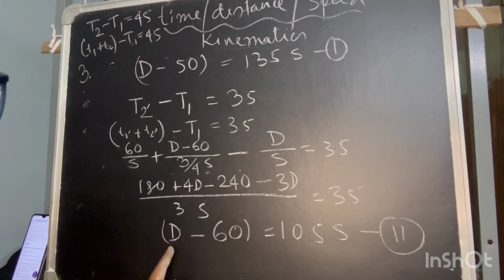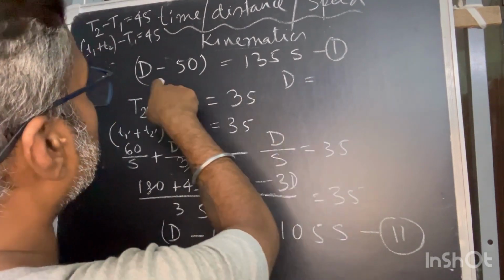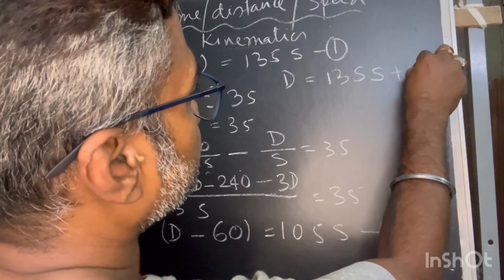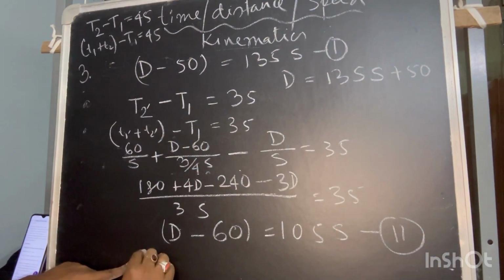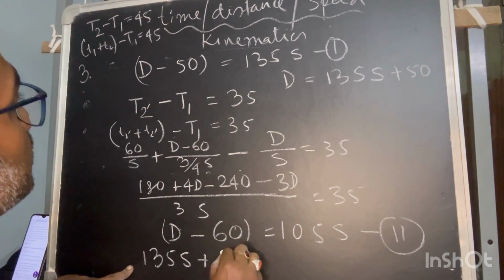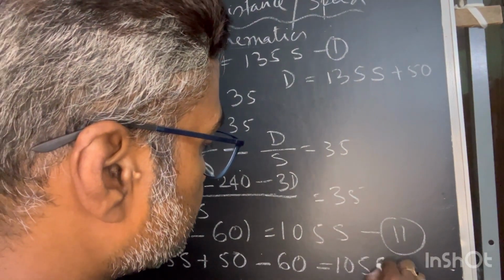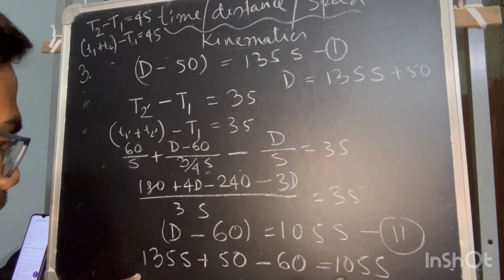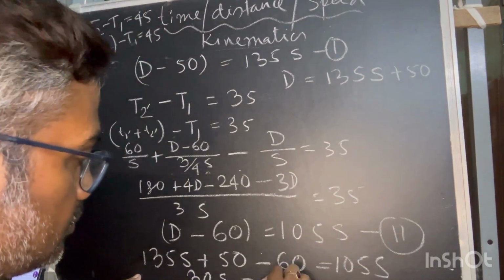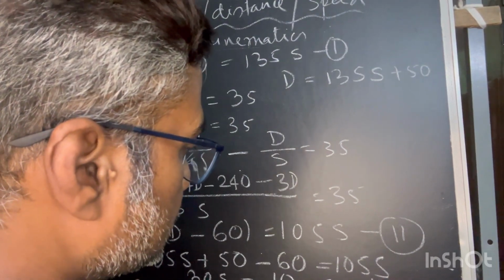That means I don't need D, so I can replace D. From the first equation, D is equal to 135 S plus 50, and put it in the second equation: 135 S plus 50 minus 60 equals 105 S. So ultimately 30S on this side and 10 on the other side. So your S is equal to 1/3.